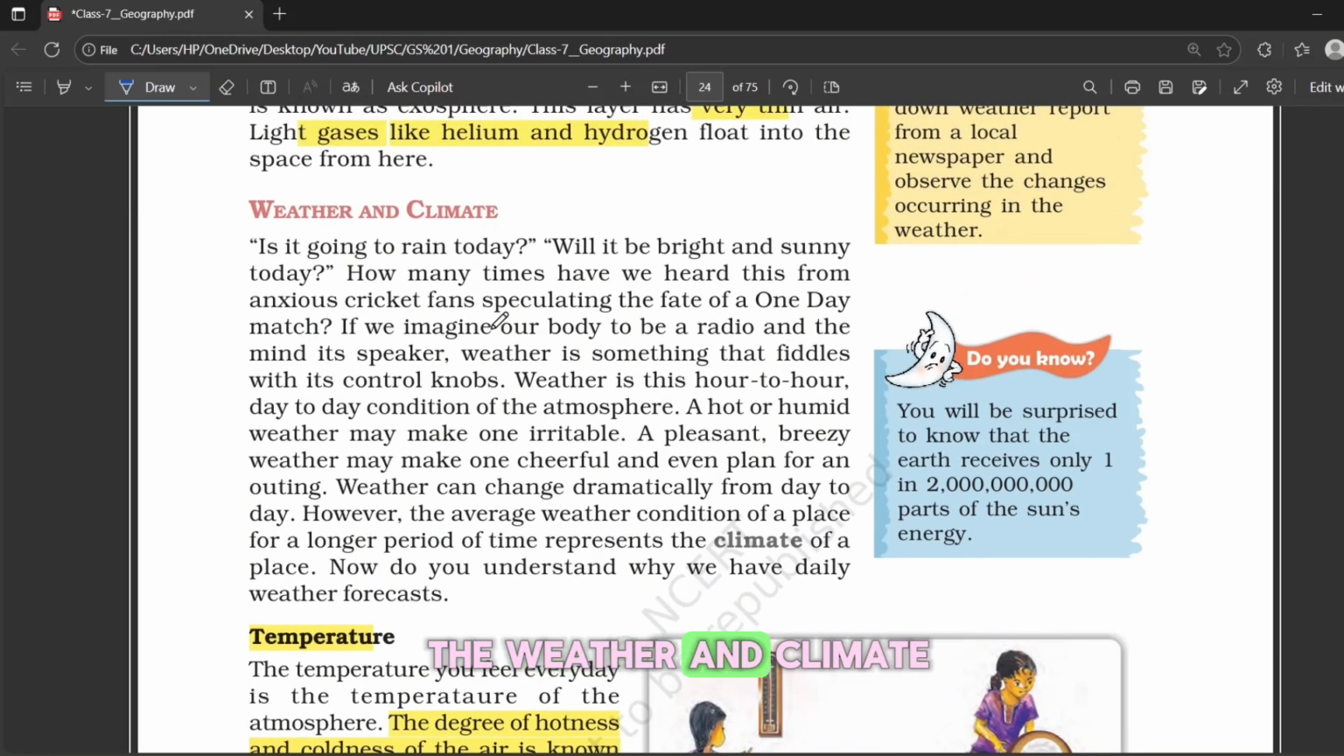Now let's move on to weather and climate. Weather is what happens day by day, like today it's sunny and tomorrow it rains. Climate is different. It means the average weather over a long time in a place. For example, a desert has a hot and dry climate, while mountains have a cold climate.